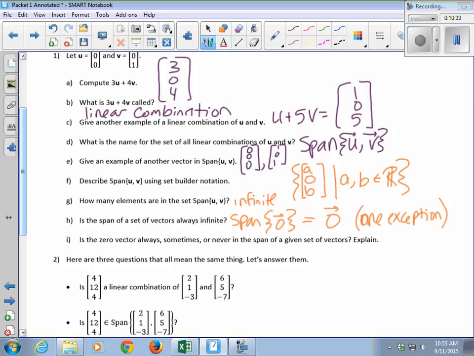Yes. For number 2 here. Yeah, we can set a matrix to. Yeah, we're getting there. We're getting there. Is the 0 vector always, sometimes, or never in the span of a given set of vectors? Always, because if you take all of your weights to be 0, you'll always get the 0 vector. So this one's always. The 0 vector is always in the span of any set of vectors.